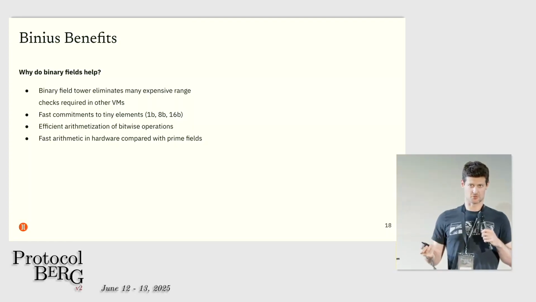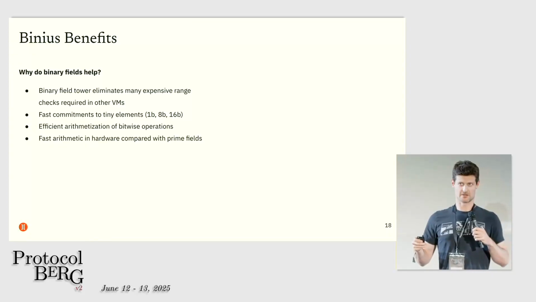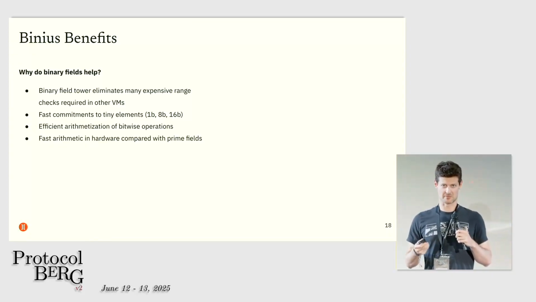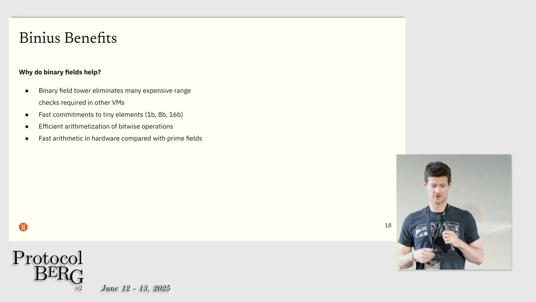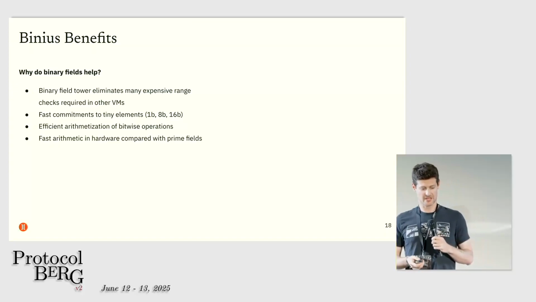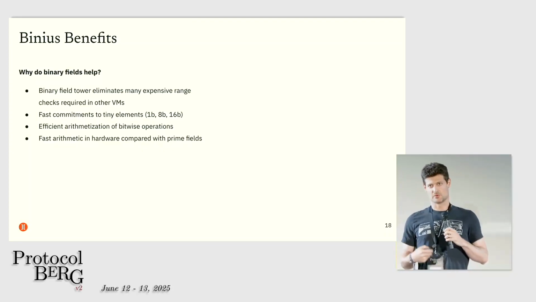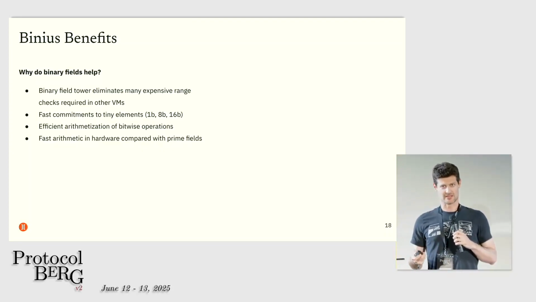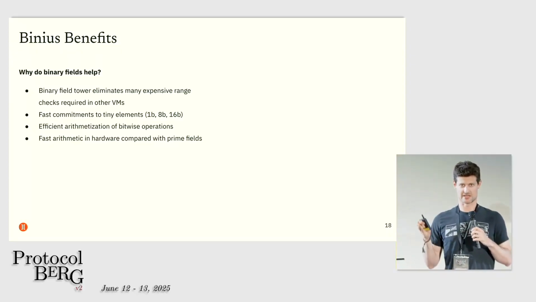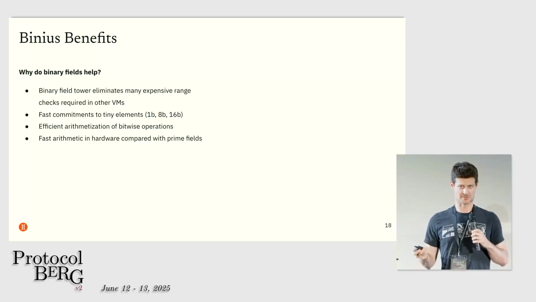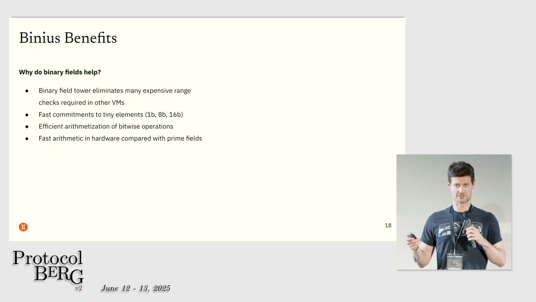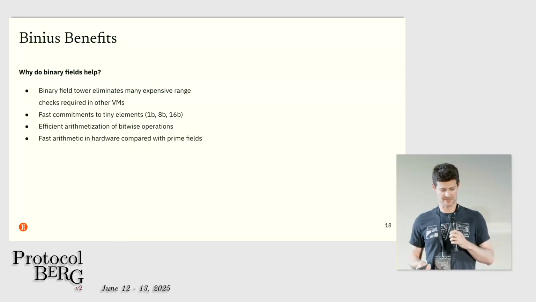Our research work at Irreducible shows that we can reduce one of the main bottlenecks of SNARKs, which are commitments, by committing to small values cheaper. And this is a pretty unique property of binary fields, or at least fields of very low characteristic. We can efficiently arithmetize bitwise operations, and we also know from hardware design that if you were to produce a custom ASIC for binary fields, the raw resource efficiency and clock speed that you could run binary field operations at is about 5 times better than prime fields or integer operations of an equivalent bit size.